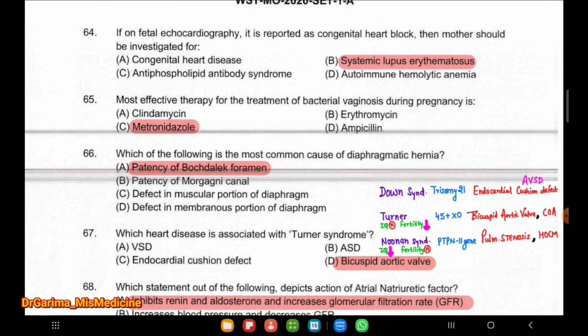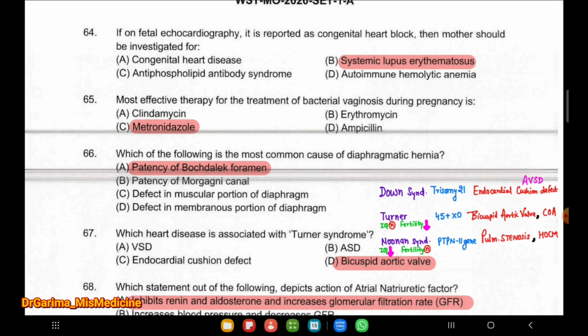Next question. If on fetal echocardiography it is reported as congenital heart block, then the mother should be investigated for SLE, systemic lupus erythematosus. Next question, the most effective therapy for the treatment of bacterial vaginosis during pregnancy is metronidazole. Which one of the following is the most common cause of diaphragmatic hernia? Patency of the foramen of Bochdalek.